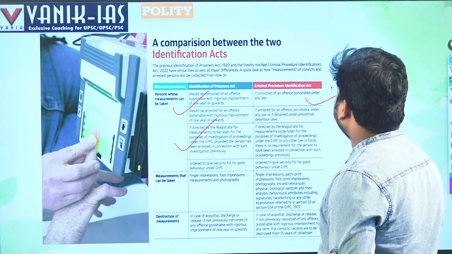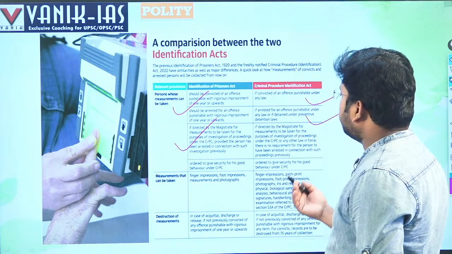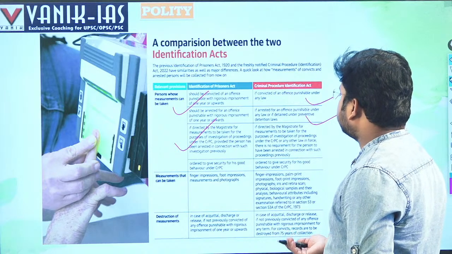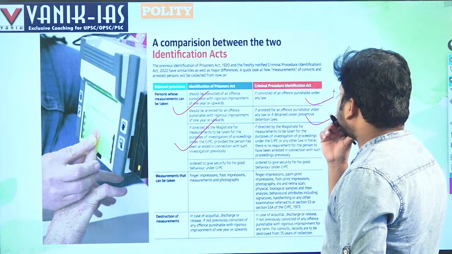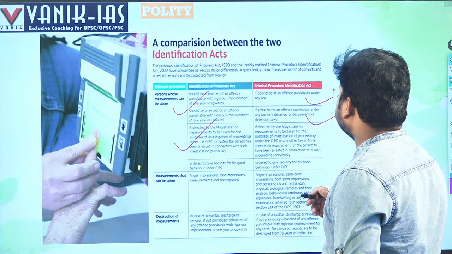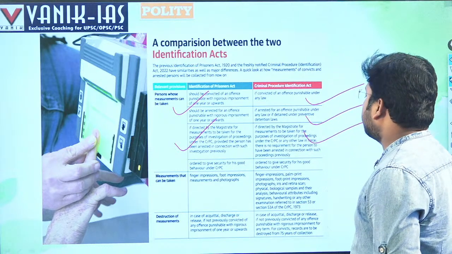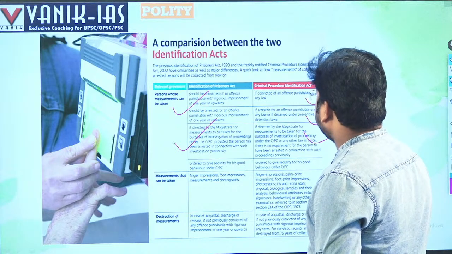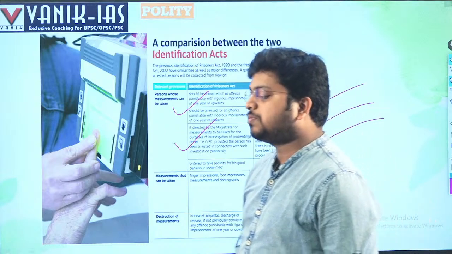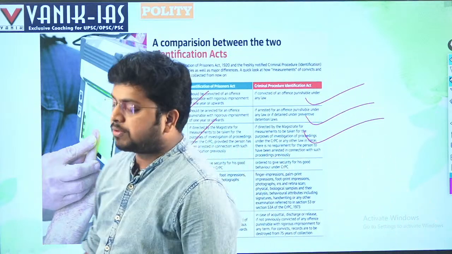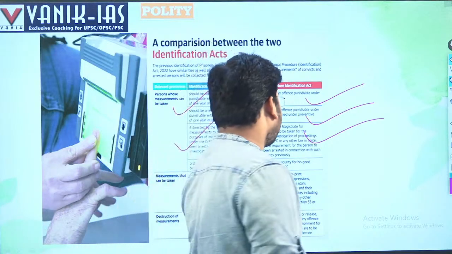But here, arrested for an offence punishable under any law, or detained under preventive detention laws, he can be directed by the magistrate to have measurements taken for the purpose of investigation proceedings under the CrPC. There is no requirement for the person to have been arrested in connection with such a proceeding previously. So even if there is no such proceeding, even if there is no history of criminal records, still the details of the person can be taken.